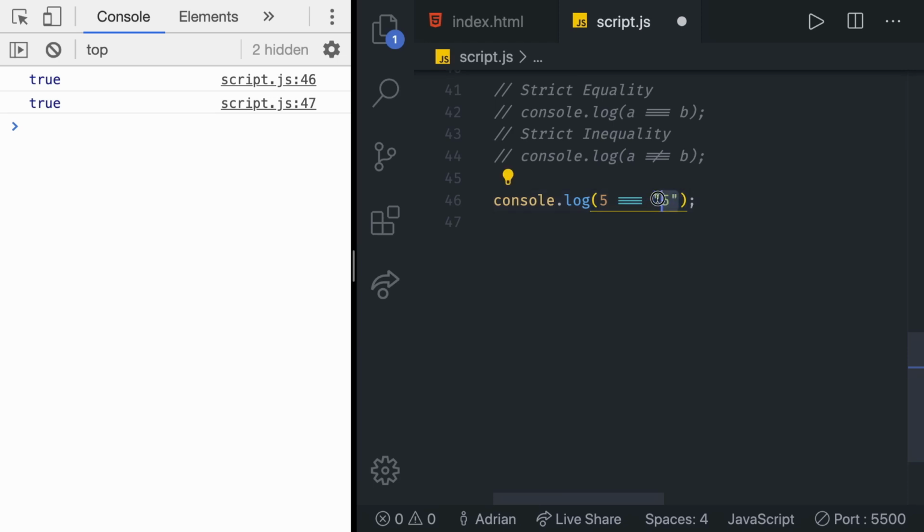So remember, this is not a number, although it may look like a number. This is a string. And if we now test that with double equality, we get true, which is extremely weird because those two values shouldn't be the same. This is the number and this is a string. With triple equal sign, or strict equality, we get false. And that's how it should be.